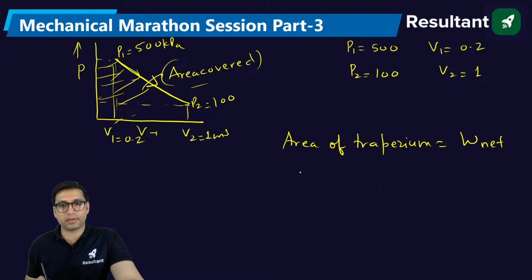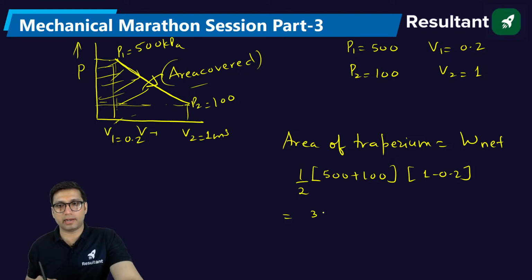Area of trapezium is equal to half of sum of parallel sides. These are the parallel sides, that is 500 plus 100 into this V2 minus V1, that is 1 minus 0.2. So solve it. This will be 300 into 0.8. I think you should get the same value, if I am not wrong. I think not. I think this approach is not applicable here.